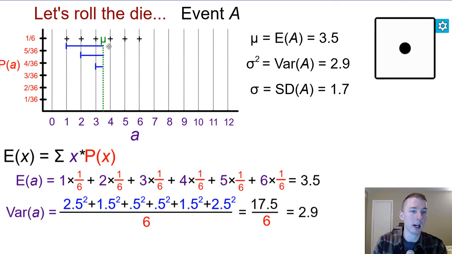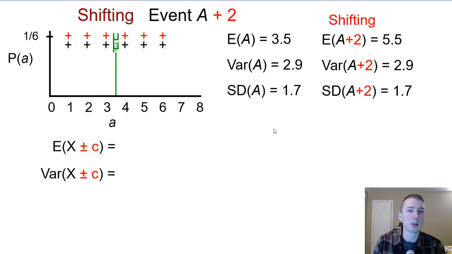The average dice roll we would expect to get would be 3.5 with a variation of 2.5. More likely we would say the standard deviation of 1.7. Okay, and also remember how we calculated those deviations. It's kind of a nice visual for what's going on here. All right, so let's look at our first thing, which is shifting.